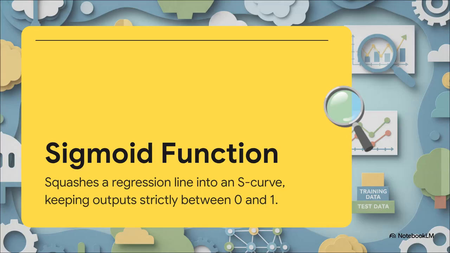And this brilliantly illustrates why we need logistic regression. To fix the outlier problem, we take that straight line and we pass it through what's called a sigmoid activation function. This mathematical tool literally squashes the straight line into this really elegant S-curve. Suddenly, no matter how extreme the outliers are, the output is strictly contained between 0 and 1. It solves our outlier vulnerability instantly, and it allows us to read our predictions as clean, easy-to-understand probabilities, like a 0.8 chance the student will pass.